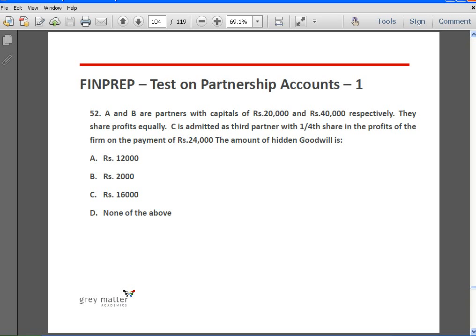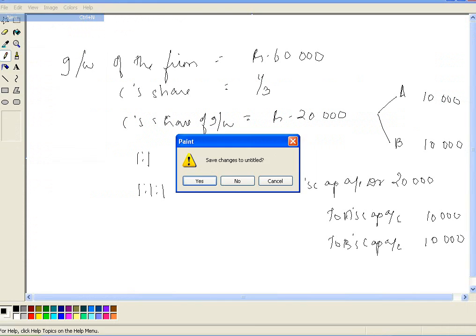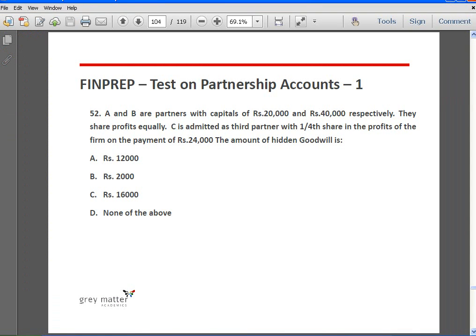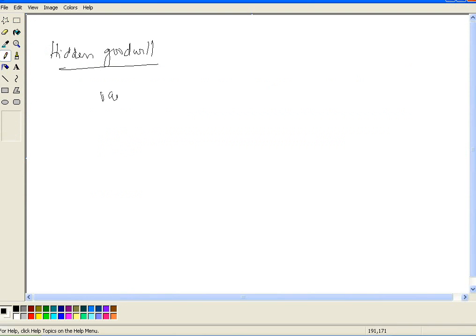Next, A and B are partners with capitals of rupees 20,000 and rupees 40,000 respectively. They share profits equally. C is admitted as a third partner with 1/4 share in the profits of the firm on the payment of rupees 24,000. What is the amount of hidden goodwill? Okay, so now how to calculate hidden goodwill? First of all, we have to find out the value of the firm.